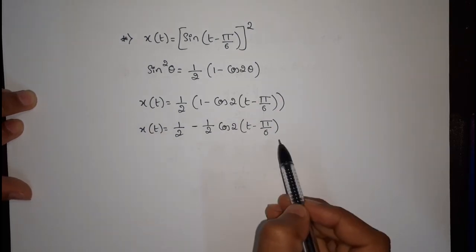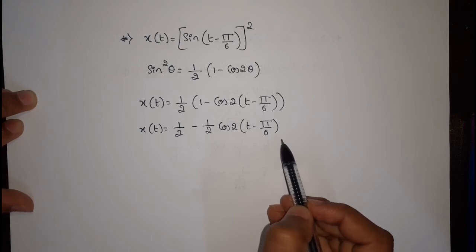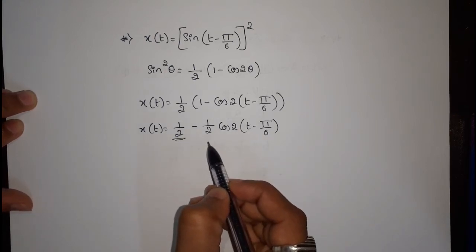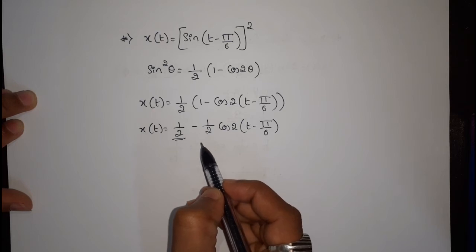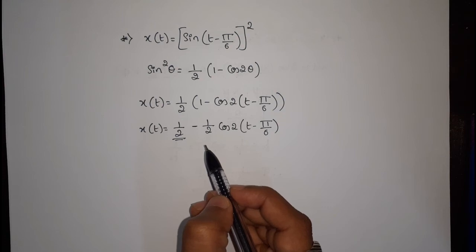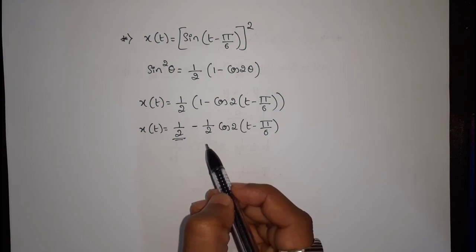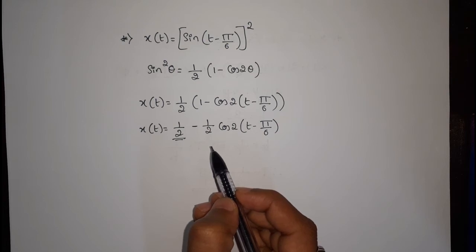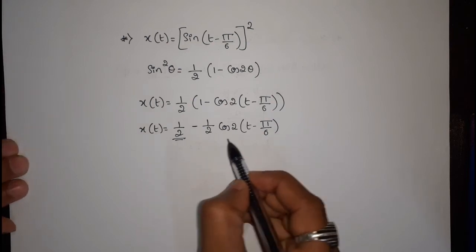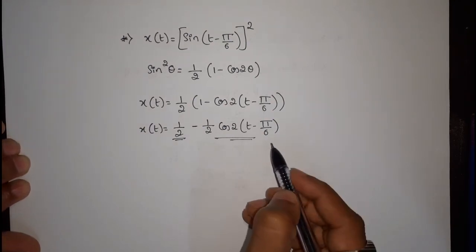In this given continuous time signal, the first term is a constant one. We can see the first term is a constant term, and it is nothing but the average value. We don't need to worry about the constant terms. And the second term is a cosine value.